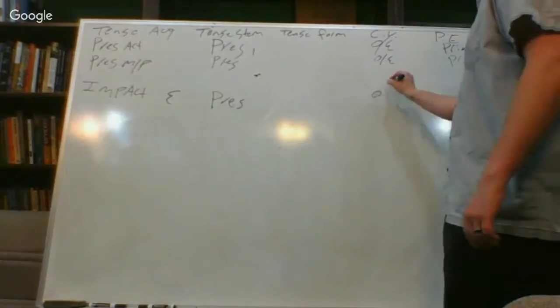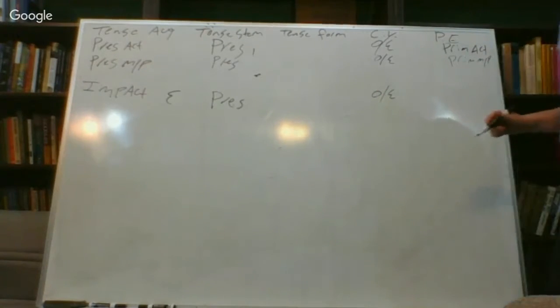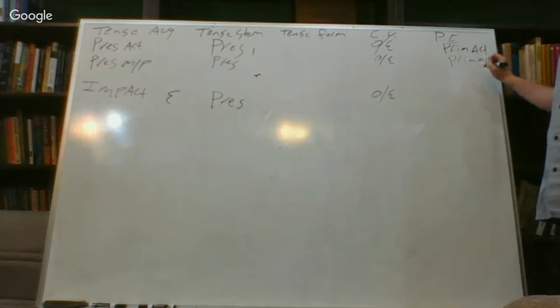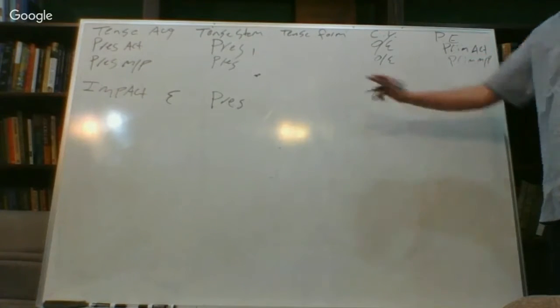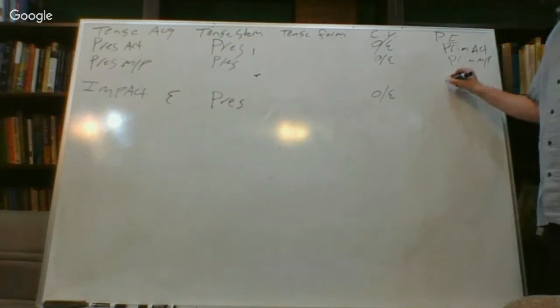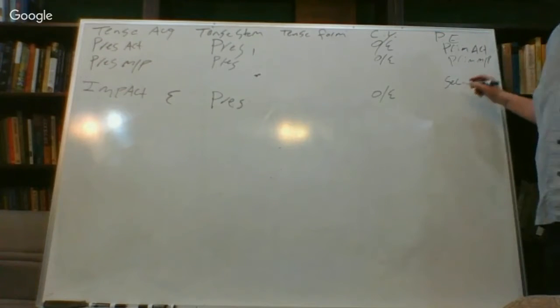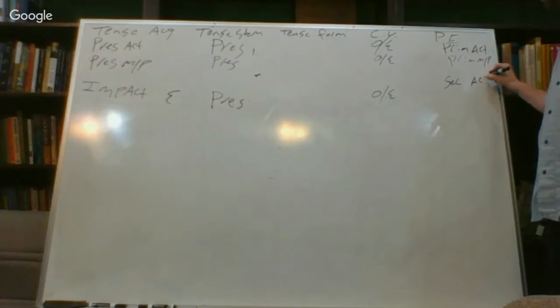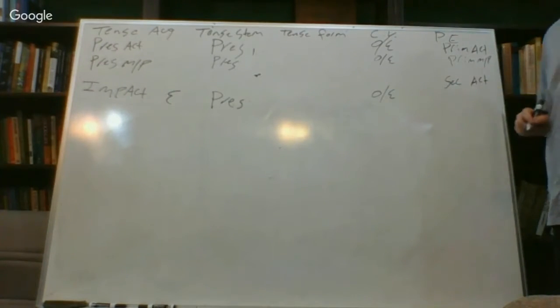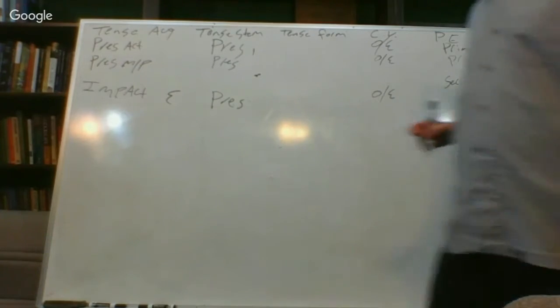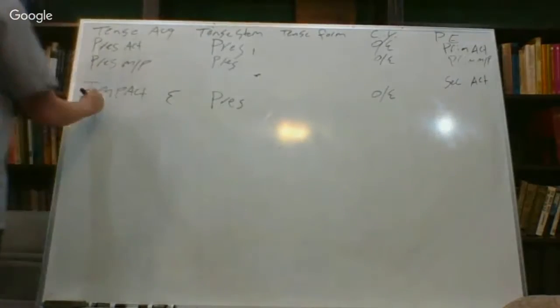The connecting vowel, still omicron epsilon, and then the personal ending, this is where it's going to change. The imperfect active is going to take the secondary active personal endings.